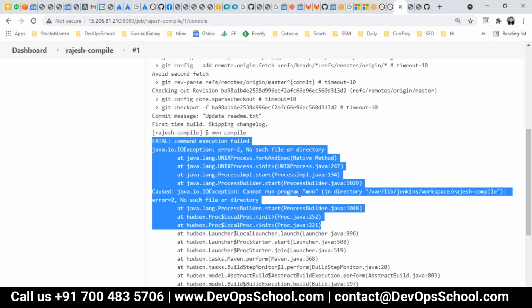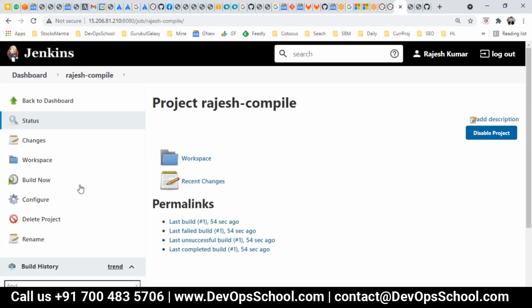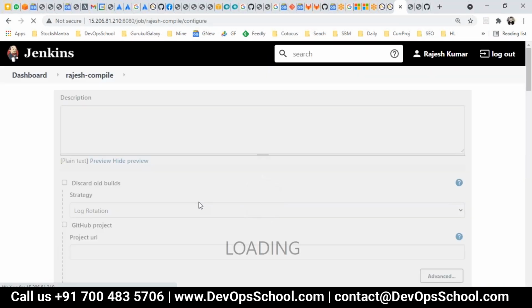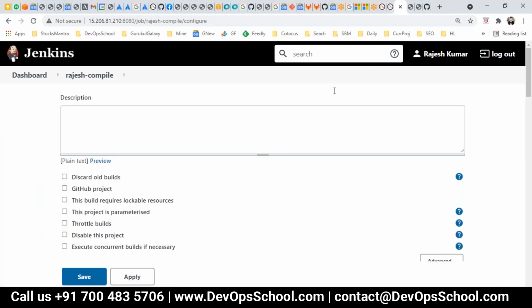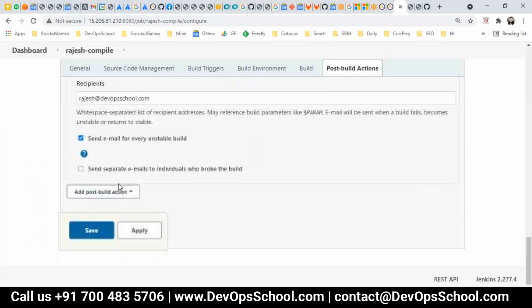So any question guys so far? When this failed, can we get this details in the email notification? Yes, why not? How can we configure that? Go to the configure, post build.